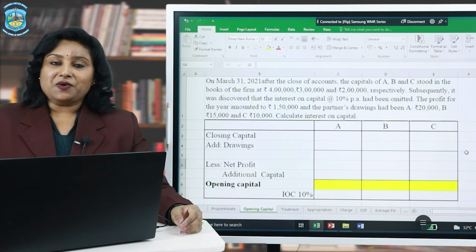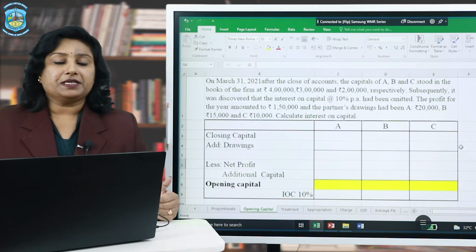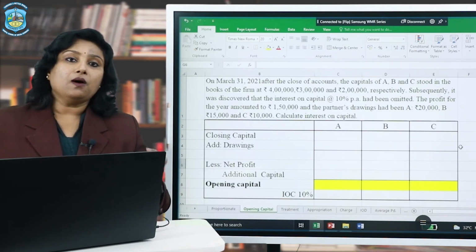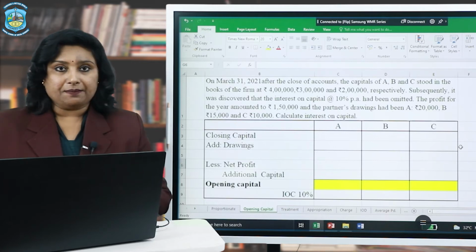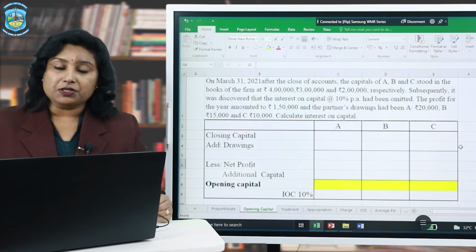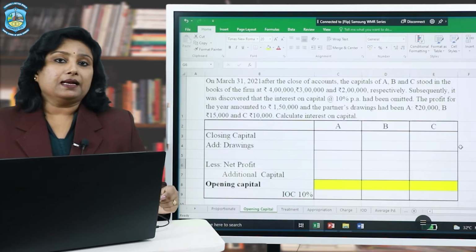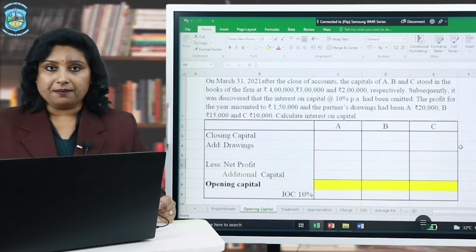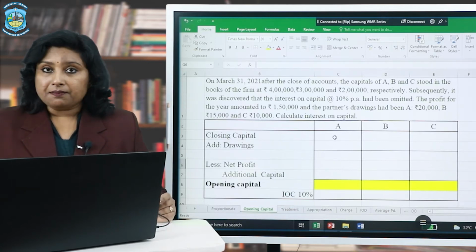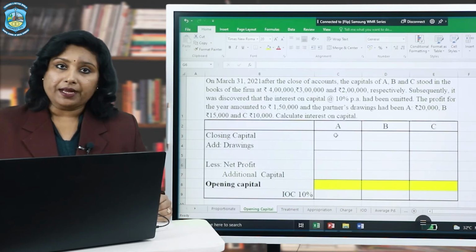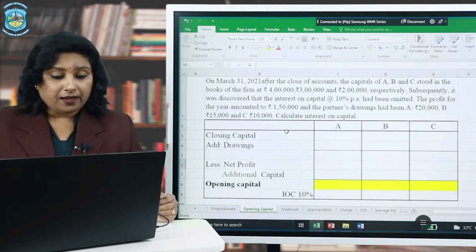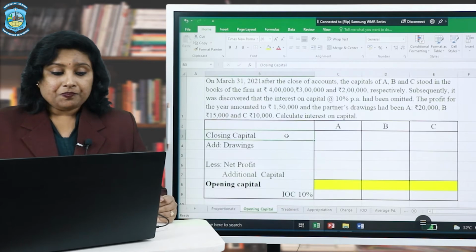Well, my dear friends, we have another example with the help of which I'll be able to explain to you how we can derive the opening capital if closing capital is given to us, and thus we can calculate the interest on capital on the opening balance. This is again a blank template through which we can calculate the opening capital,